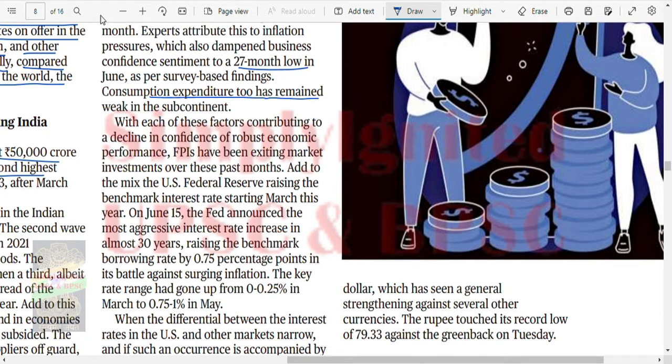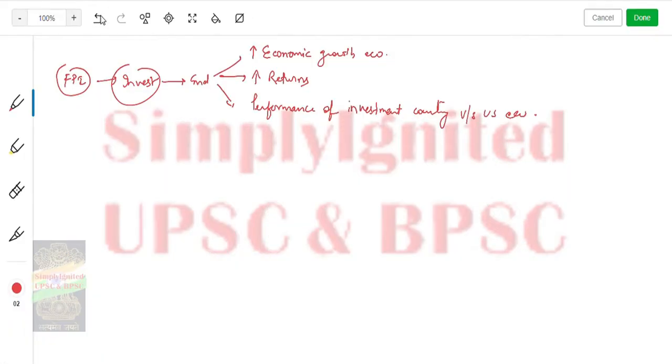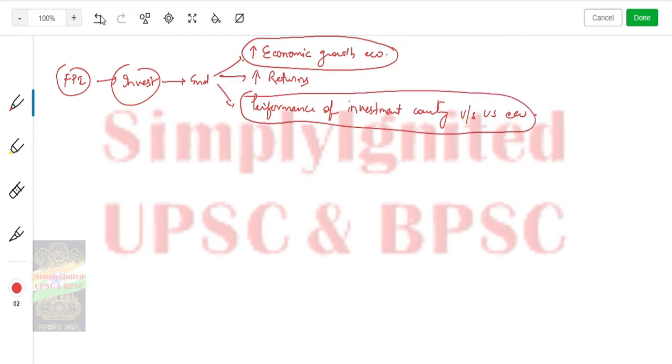Consumption expenditure too remained weak in the subcontinent. With each of these factors contributing to a decline in confidence of robust economic performance, FPIs have been exiting market investment over the past month. Okay, so let's see again. What were the factors? This was the economic growth angle, or the performance. Both are more or less the same thing. Let's see what the points are.